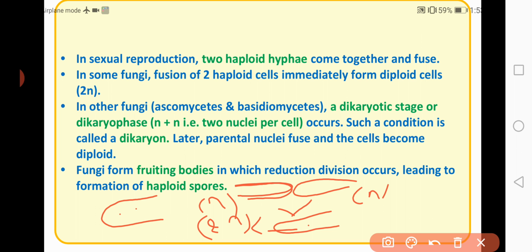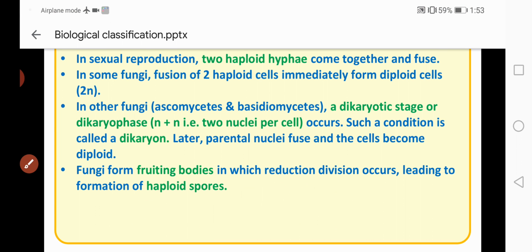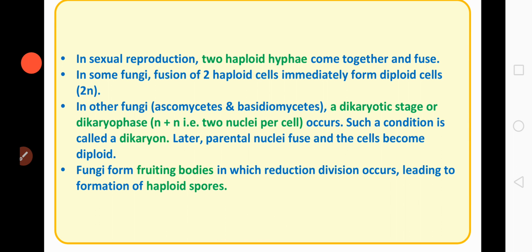And such a stage is called the dikaryotic stage or dikaryophase, meaning a cell with two haploid nuclei. Such a condition is called a dikaryon. Later the parental nuclei fuse and the cells become diploid. So later these two nuclei fuse together and the cells become diploid. Fungi form fruiting bodies in which reduction division occurs, leading to the formation of haploid spores.